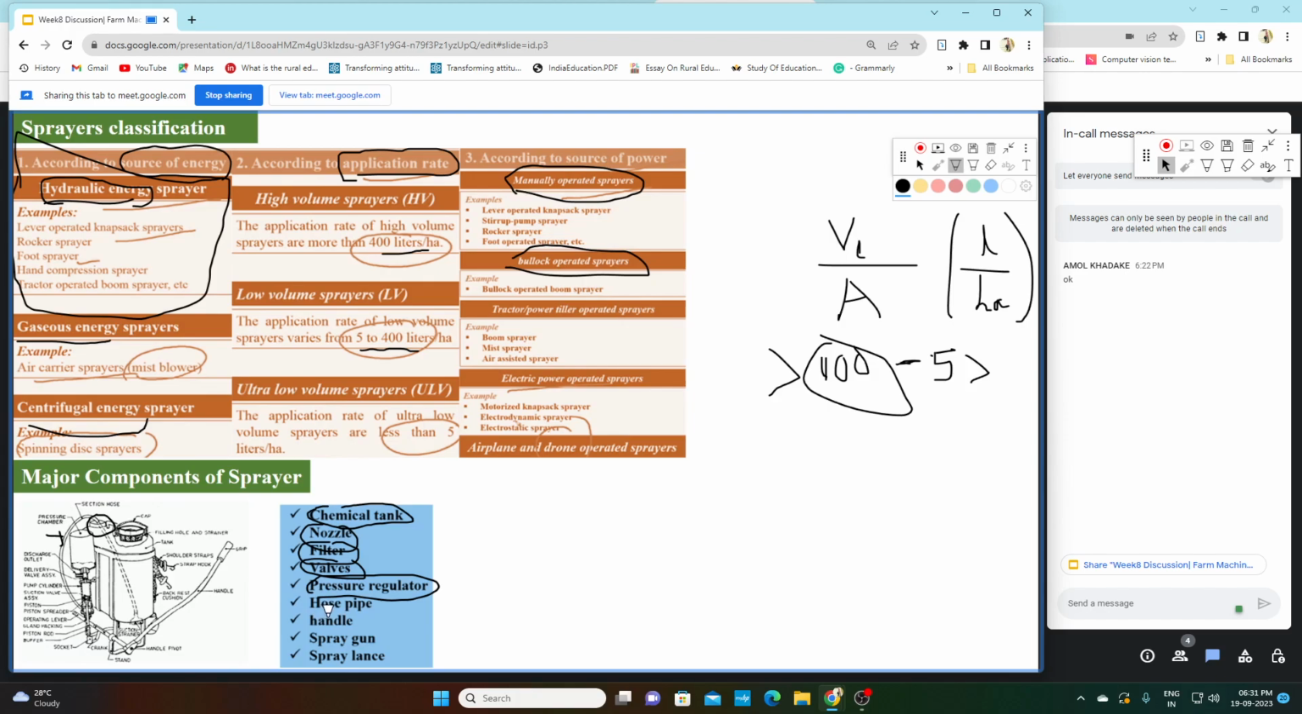Okay, then handle. Why do we require a handle? To hold this sprayer. The handle is provided at the back side of your chemical tank, so in order to hold or carry the sprayer by hand, we use this handle. Okay, second last is spray gun. We either use a spray lance or a spray gun. In between these two we use either one.